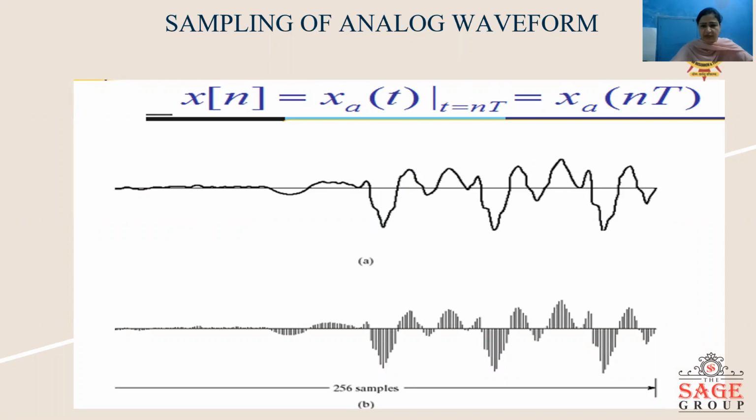Now here we can see one example in which the samples of a continuous time signal are taken and a discrete time signal is generated. In figure A, we can see a continuous time signal which is varying continuously with time parameter t. Now in figure B, we have taken samples of this continuous time signal, and here we can see the discrete samples of this signal, and this resultant signal is a discrete time signal.